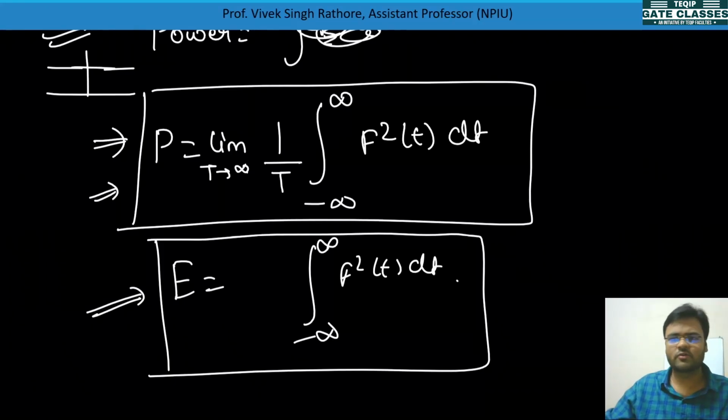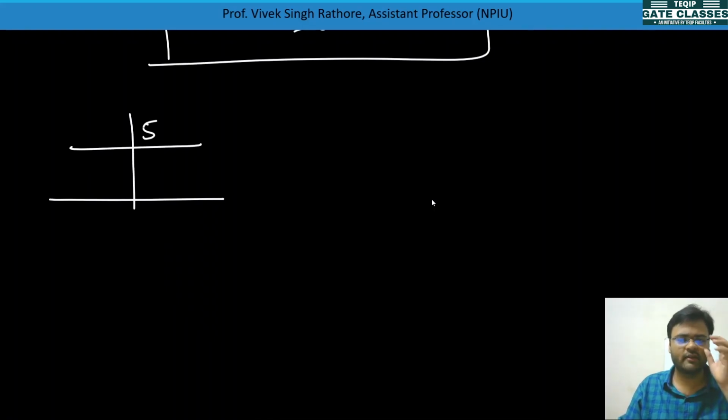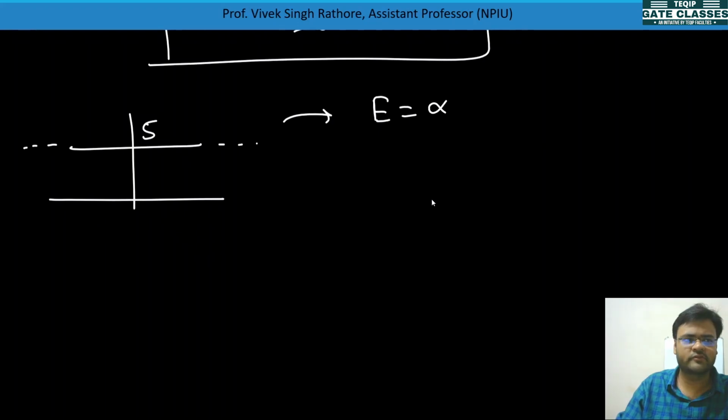So let's see, our signal was there, let's suppose with amplitude 5, and it was going on from this time to this time, and we already calculated its energy, which came out as infinite. So let's check its power.